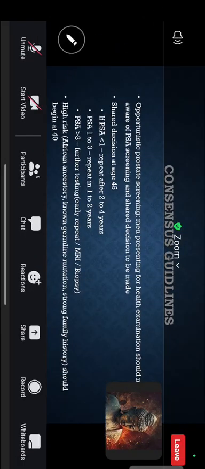If PSA is less than 1, it must be repeated at an interval of 2 to 4 years. If PSA is 1 to 3, the interval should be shorter, 1 to 2 years. And if PSA is more than 3, further investigation in the form of MRI or early repeat of the PSA should be advised.